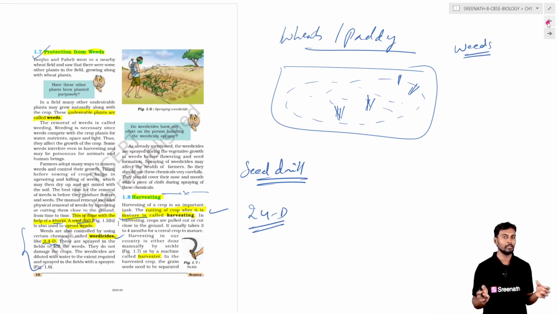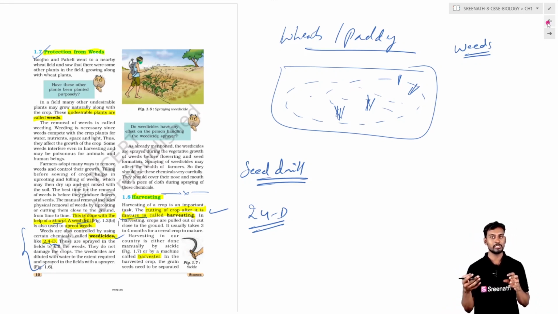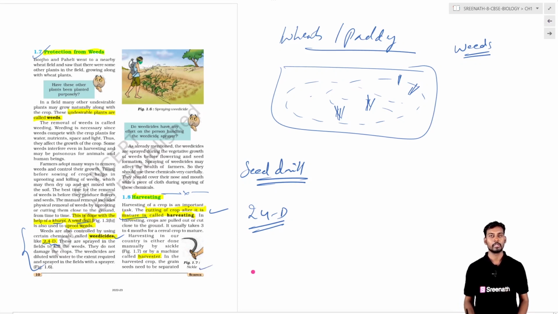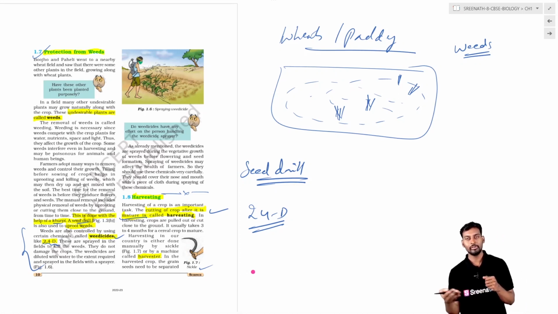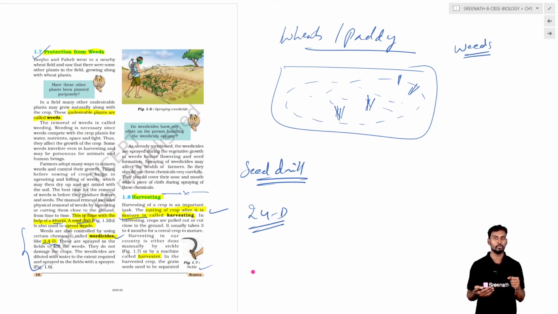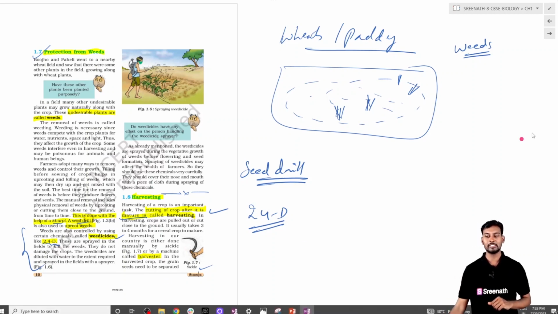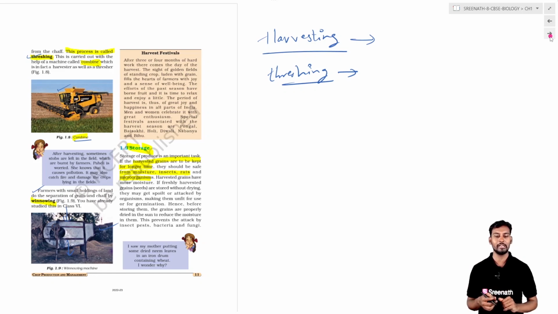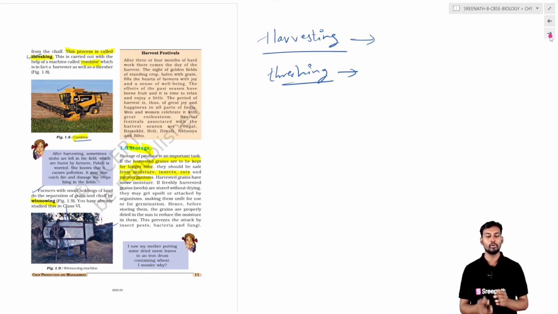Basically, it is done by means of a harvester. There is a machine which cuts down the mature plant material, or a sickle can be used. The sickle is used manually by human labor, or a harvester can be used to remove the mature plants from the agricultural field. There is also a process called threshing, where the edible part of the plant is removed from the entire plant material. The harvesting and the threshing can be done by one instrument called a combine.